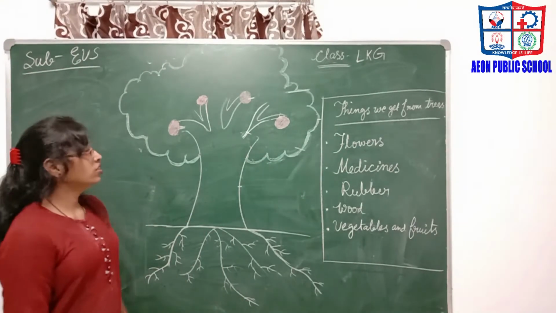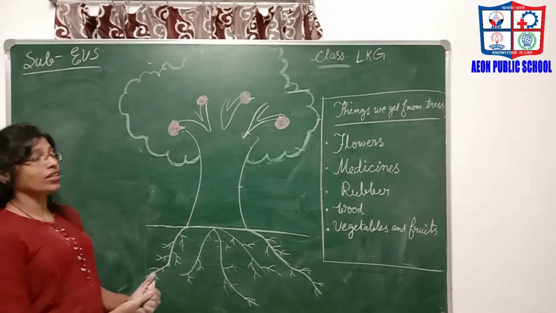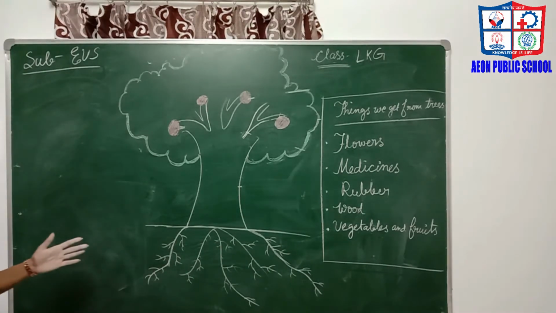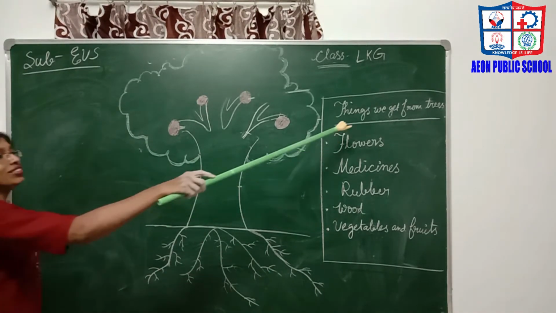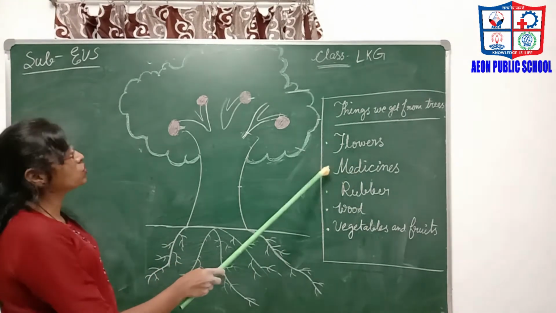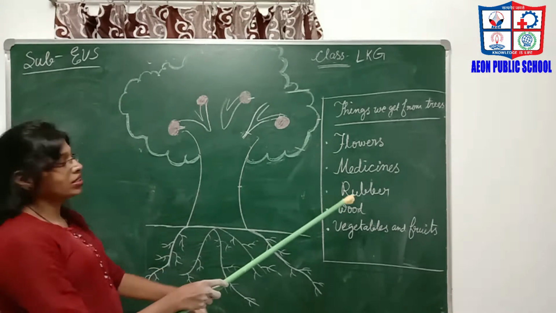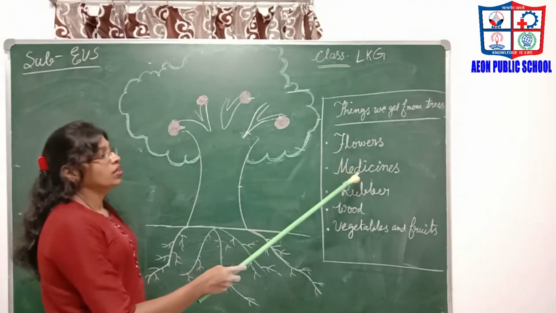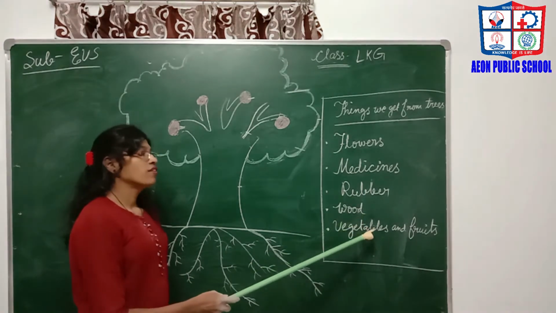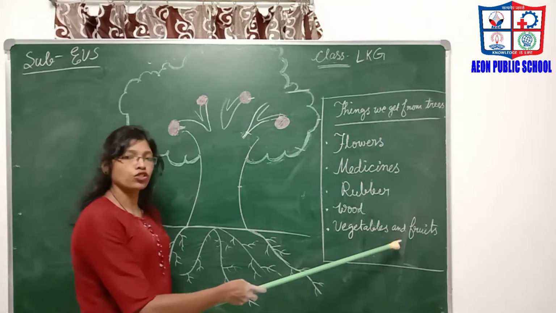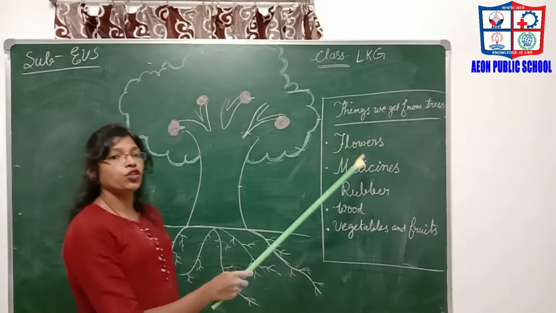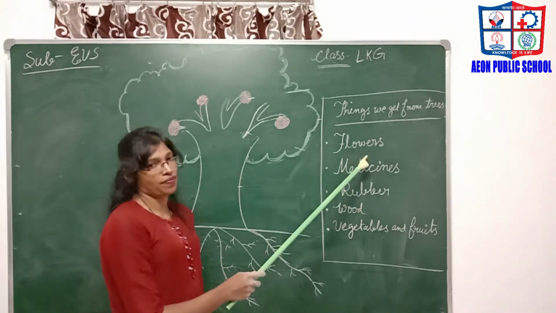In this class we will learn the things that we can get from trees. Here I have drawn the picture of a tree, and in the box I have written the things that can be got from the trees. So let's see what they are: flowers, medicines, rubber, wood, vegetables and fruits. Let's see how we use them.